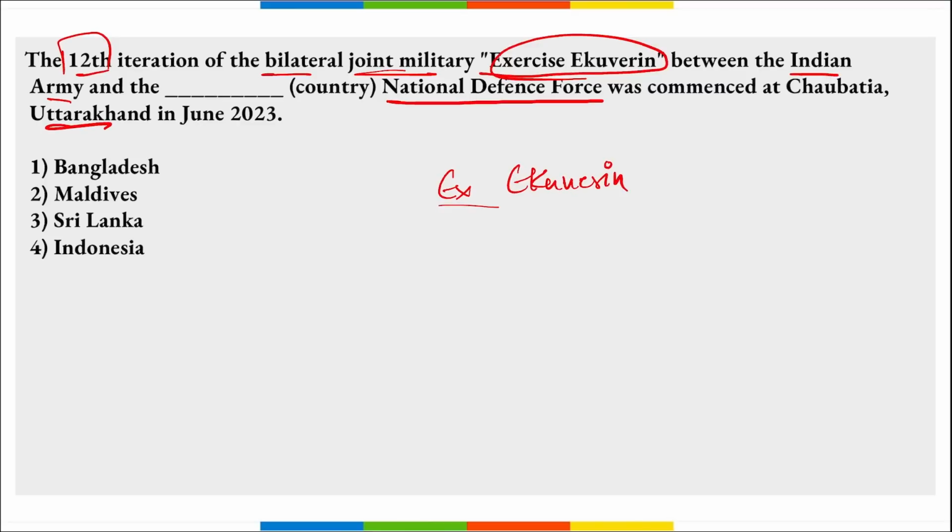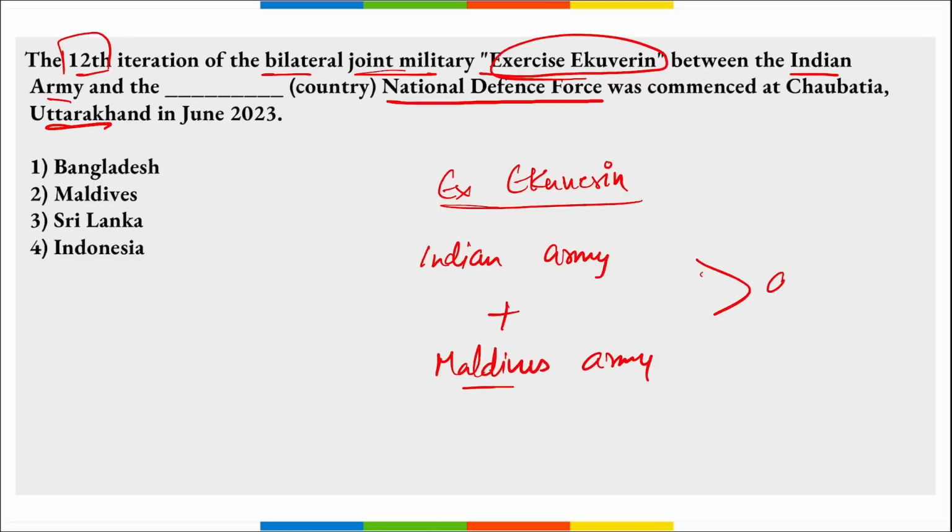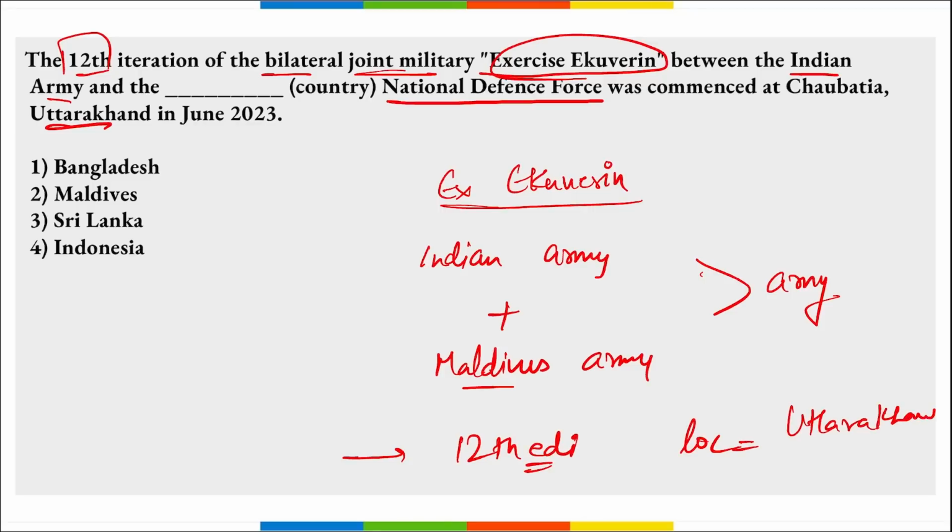Ekuverin. This is the exercise that was held between the Indian Army and the Maldives Army, right? And if asked that this exercise was conducted between the armies of these two nations, it is exercise Ekuverin. This was the 12th edition of the exercise that was held recently, and if the location is asked, then it was held in Uttarakhand in India only.